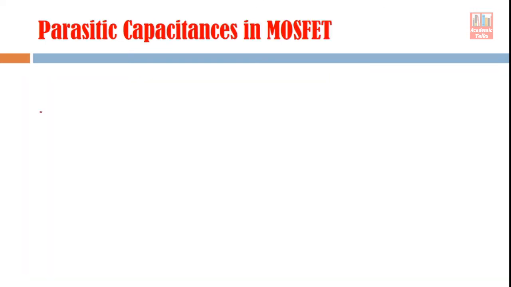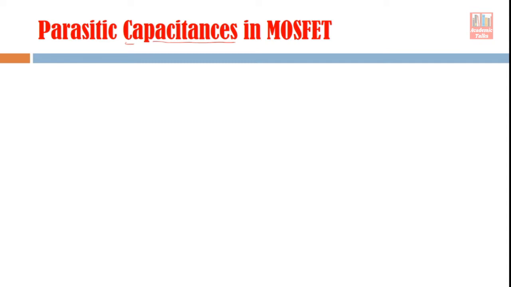Now, when we talk about the high frequency model, what is special about high frequencies? What are the new or special things which we have to consider in MOSFET devices at high frequency particularly?